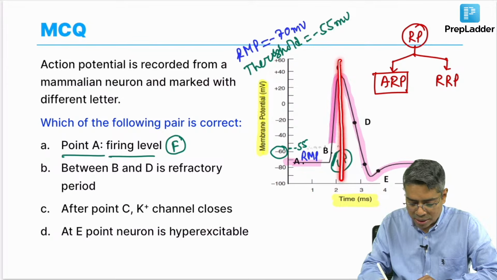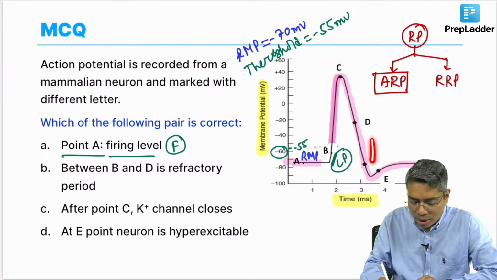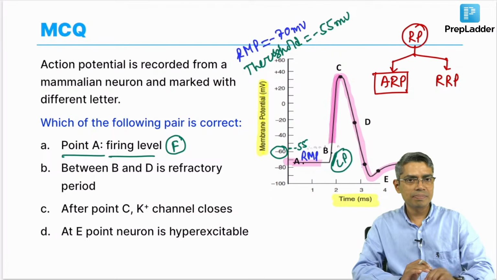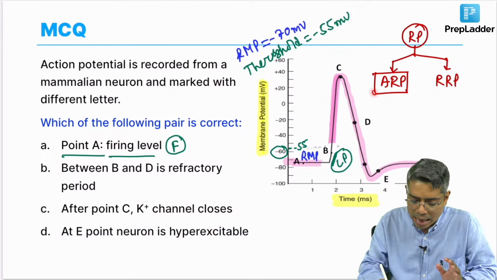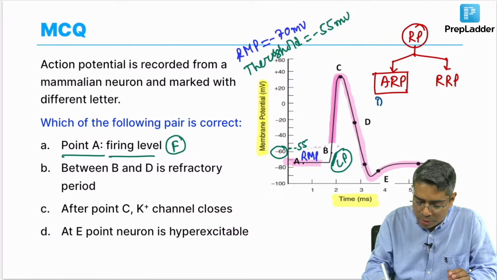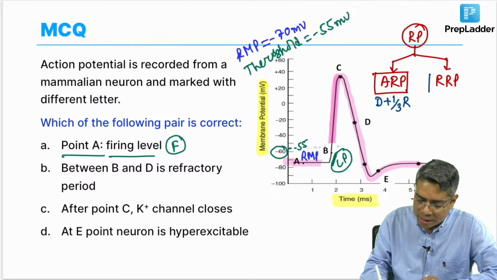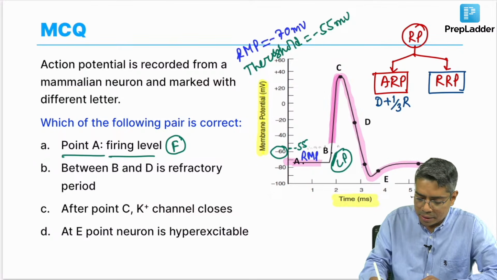So, from here the repolarization is starting. If you take the first 1/3 of this total repolarization, then that will be included in the absolute refractory period. So, that is why I said that the total duration of the depolarization plus the first 1/3 of the repolarization is the absolute refractory period, and the relative refractory period is obviously the remaining 2/3 of the repolarization.